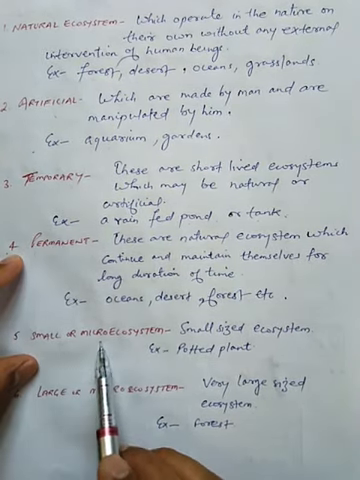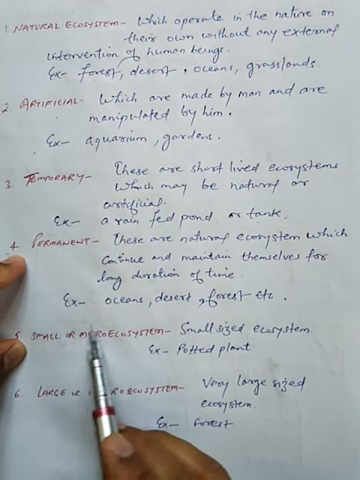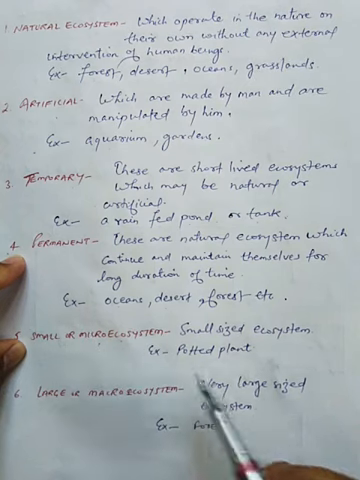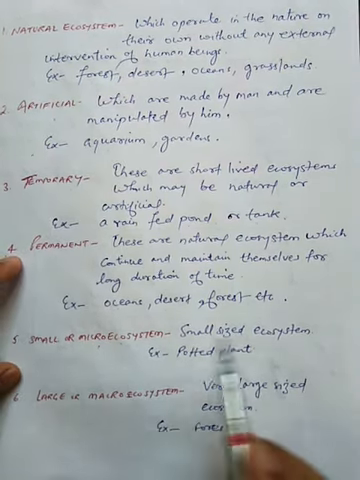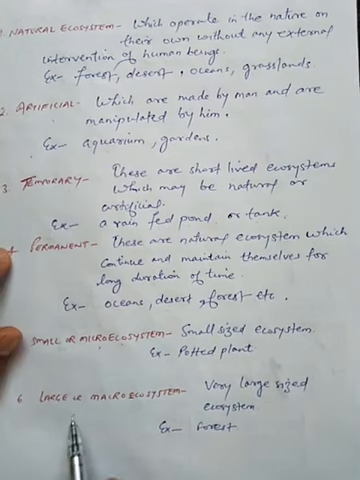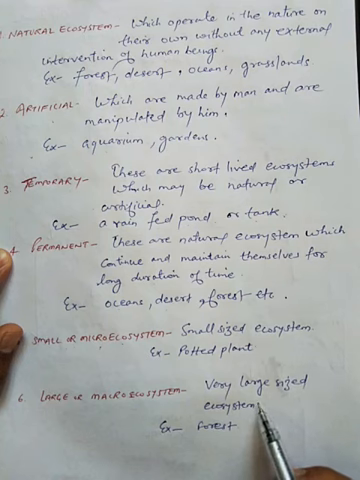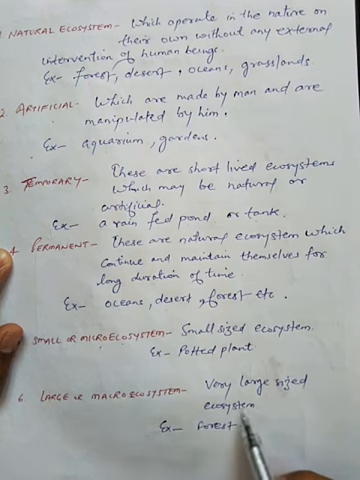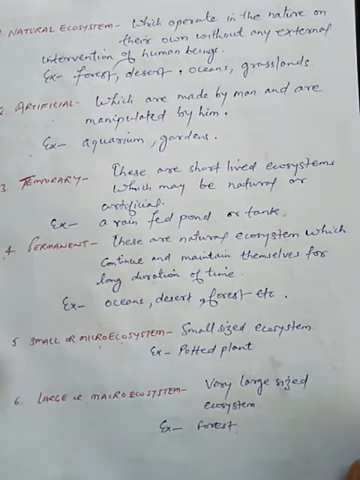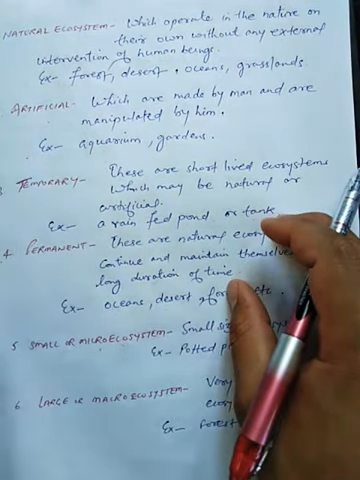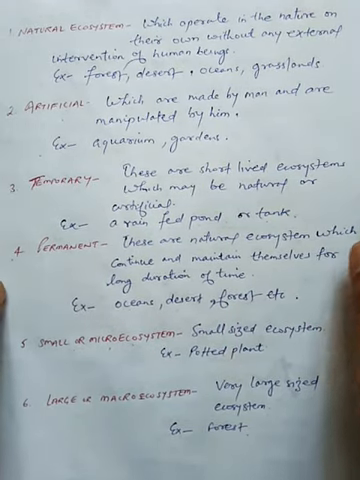Small or micro ecosystem. This small ecosystem is also known as micro ecosystem. Micro means tiny, small. So an example is a potted plant, which is an example of a micro ecosystem. Large or macro ecosystem. These are very large sized ecosystems. An example is a forest. So students, these are the classifications of ecosystem in the biosphere.